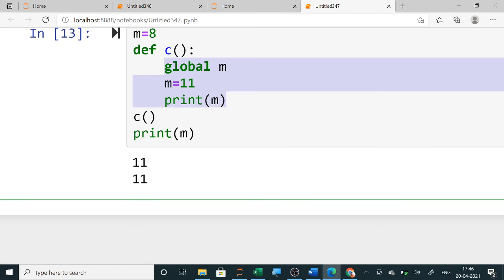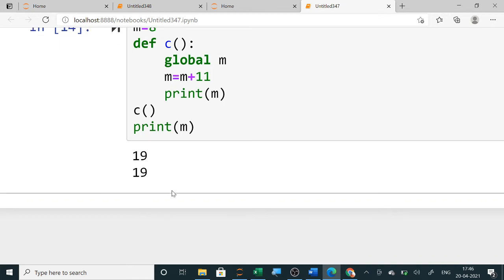So this is the main advantage of the global keyword, as well as with any expression. If you write here m plus 11, now m was 8 and plus 11 will be 19, so you can see it will print 19 here.